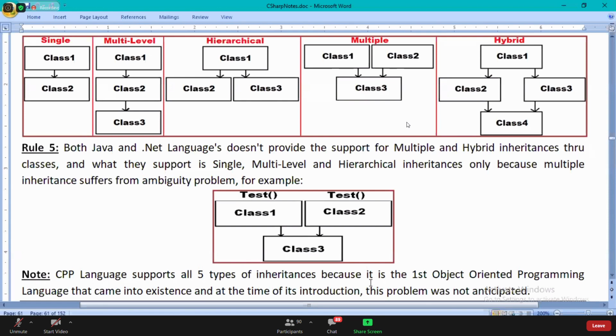Why does C++ support them, sir? Because C++ is the first object-oriented programming language that came into picture. At that time, they didn't know this type of problem was going to come in the future.